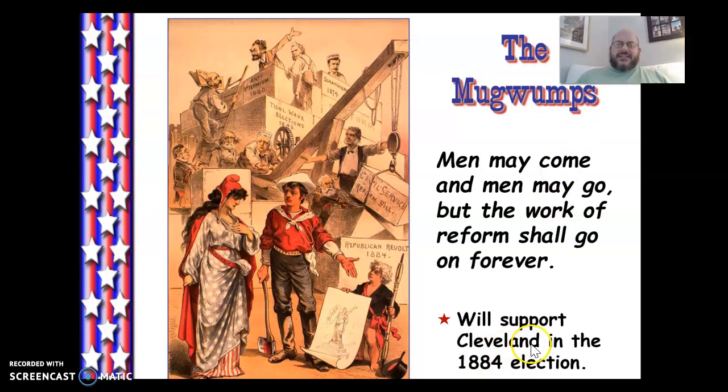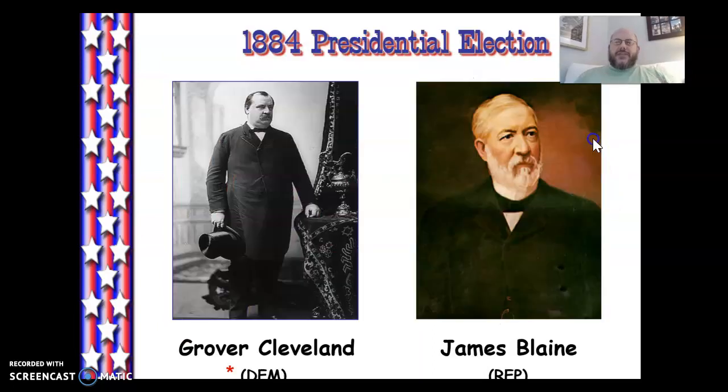So, anyhow, what that then leads to is a new candidate for the Republicans. Now, as you can see here in this slide, you can already get a sense of where people are going to be going. The mugwump faction of trying to clean up government is going to be looking for a candidate, regardless of party, ultimately, of who's going to be seen as the most honest with regards to government and keeping it slim and trim. And the reality is that the Republican nominee in 1884, James Blaine, remember, the leader of the half-breed faction, as I mentioned before, the half-breeds were people that talked a good game on civil service reform and ending patronage, but in reality, they didn't really live up to their ideals.